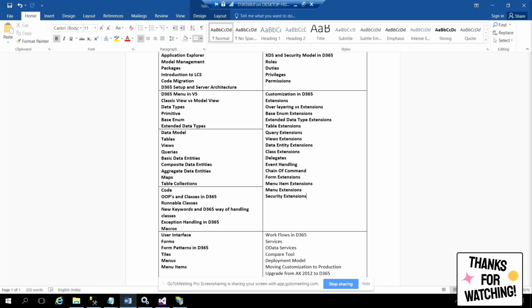Yeah, Seenu? Actually, I'm looking for the D365 advanced version. We are going with only advanced, not basic. If you know all these things and you want only extensions, overlaying stuff, it takes time because there are a lot of things. I think advanced means you want to go with overlaying and extensions and chain of command, or other things, right? Entities. I want AX 2012 also, basics to advanced. Oh, you want 2012 also?